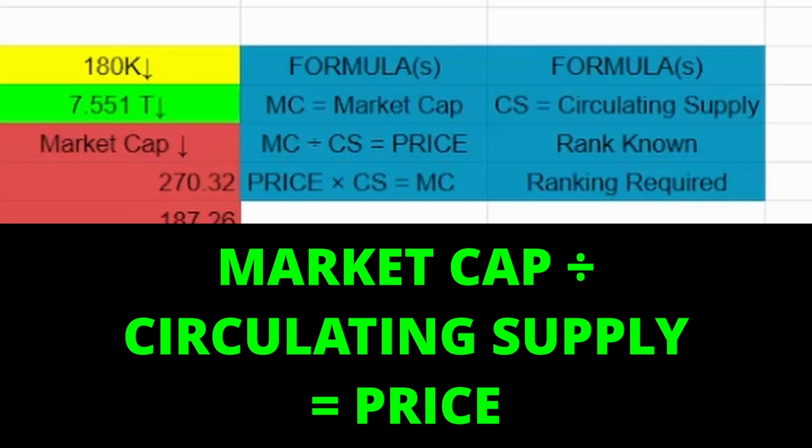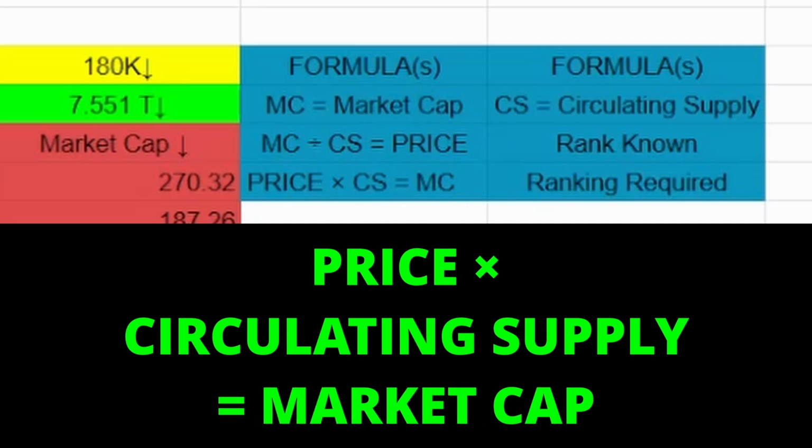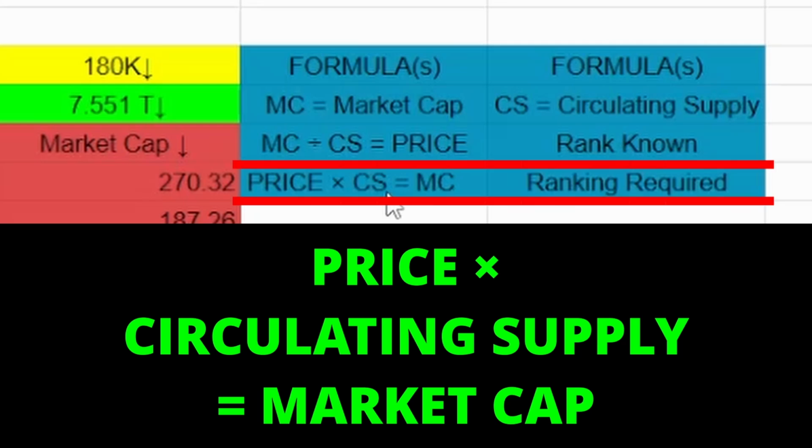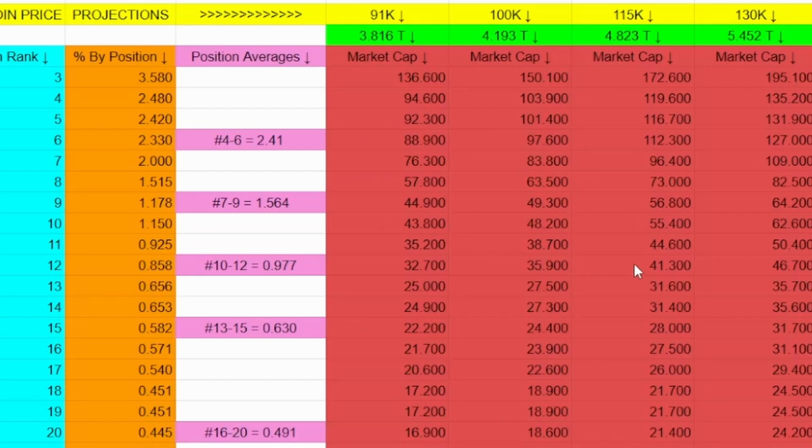And then last but not least, if we go over here to formulas, all we have to do is take one of those projected market caps, divide it by the circulating supply of the coin, or the projected circulating supply of the coin at the time you plan to sell, and that'll give you a price projection for that coin. That would, of course, give you a projected price based on ranking. Just below that, you could actually give a projected ranking based on price. You could have a price target for your coin, times that by the circulating supply, which would give you a market cap, which you could then compare over here on the chart and figure out what ranking would likely need to be possible for your coin to reach that price.